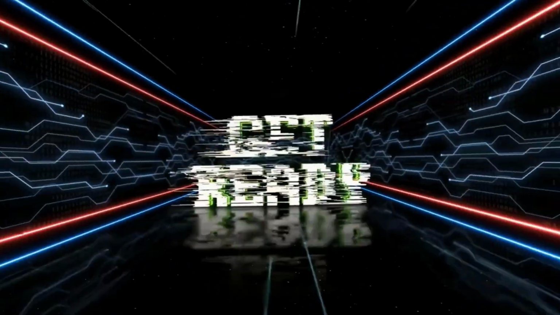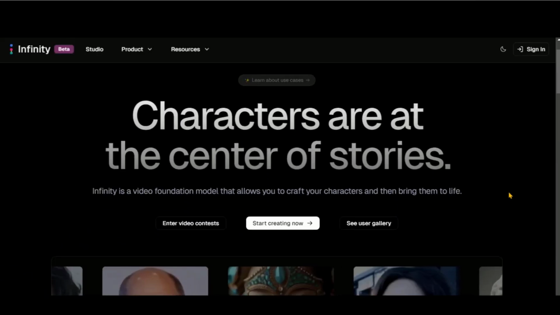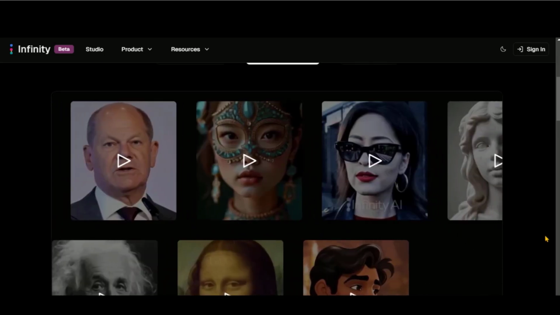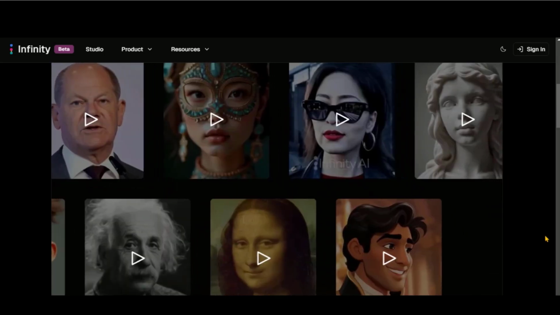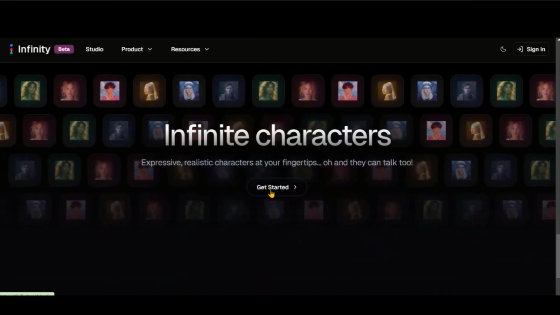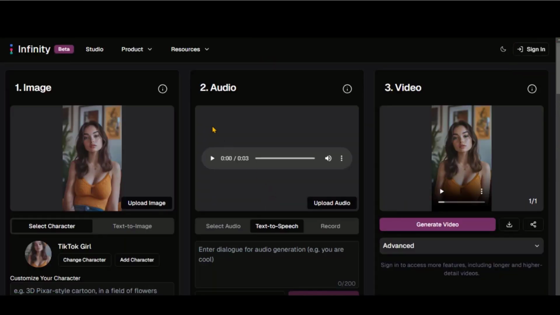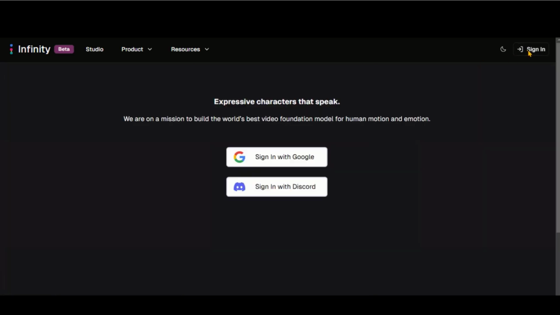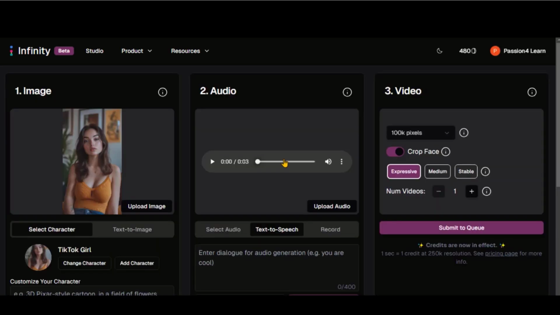So, without further delay, let's get started. Apart from Hedra AI, Infinity is a new AI lip-syncing tool that generates videos with expressions and voiceovers. Click on this Get Started button, and then click on this button to sign up for an account by using your Gmail. You'll be directed to the dashboard of this tool, which looks similar to Hedra AI's interface.